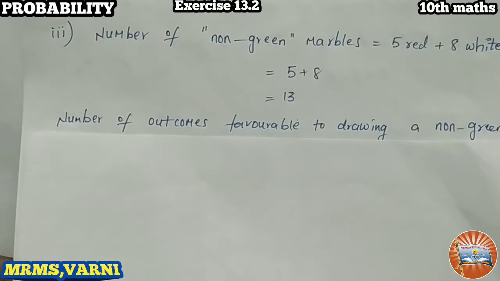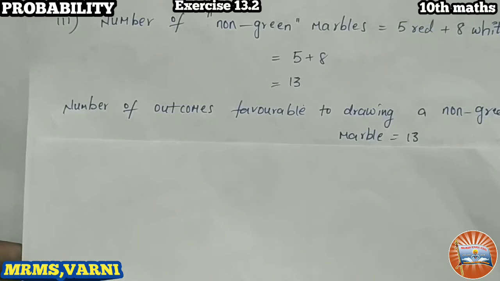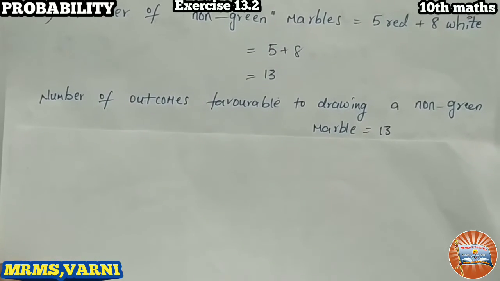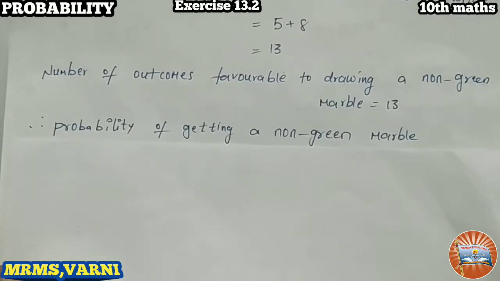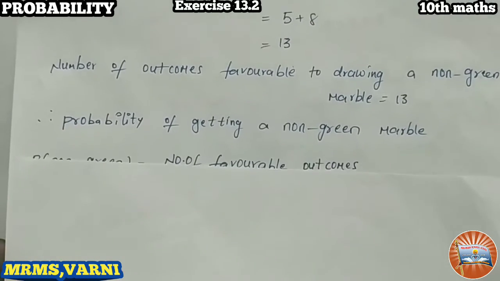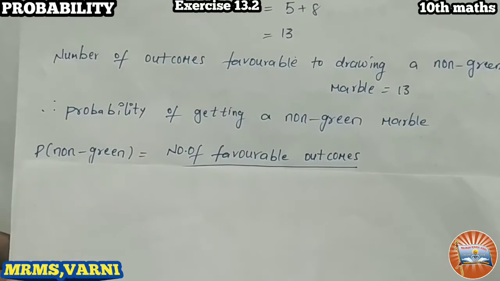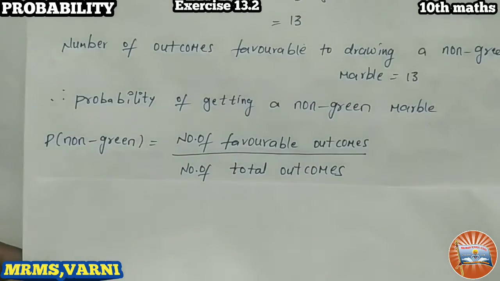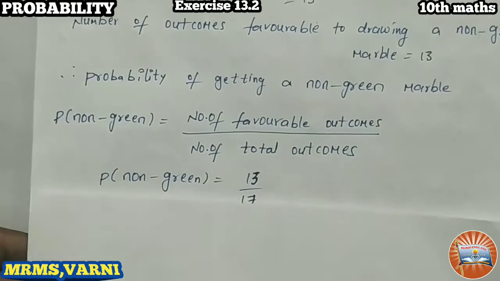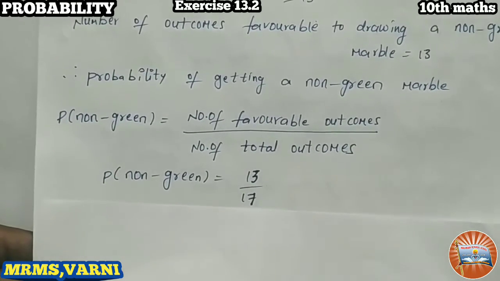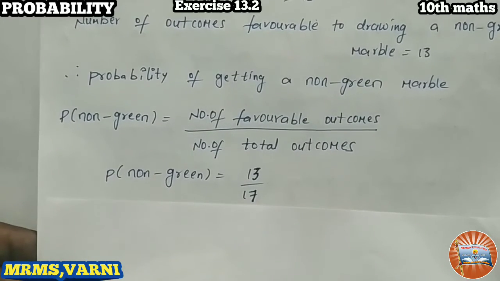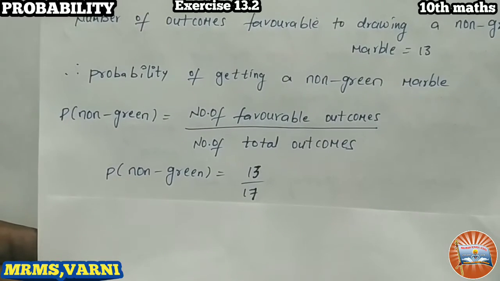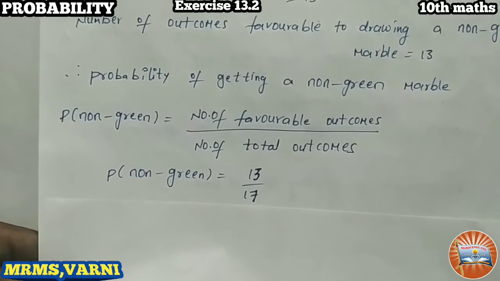So the number of outcomes favorable to drawing a non-green marble is 13, isn't it? Right. So what are the favorable outcomes now? 13. So probability of getting a non-green marble: P of non-green equals the number of favorable outcomes by the total number of outcomes. So 13 by 17 is our probability, isn't it? Yeah, this is the non-green marble probability. Okay, right. So this problem we can solve by another method also.